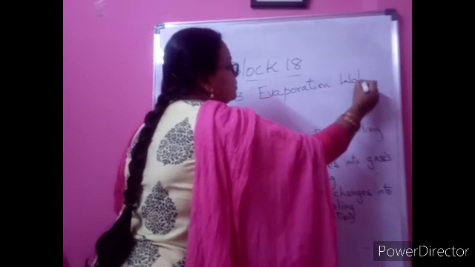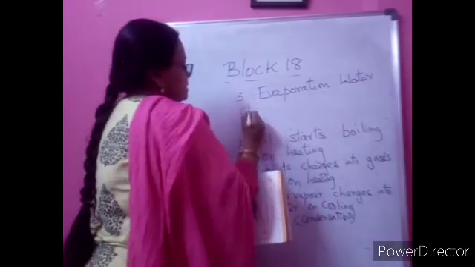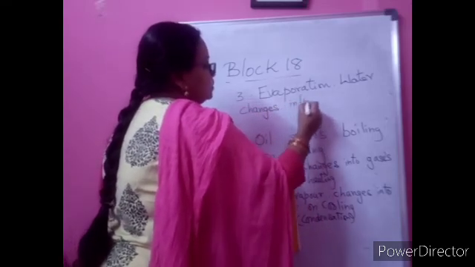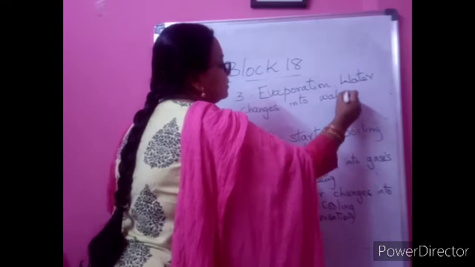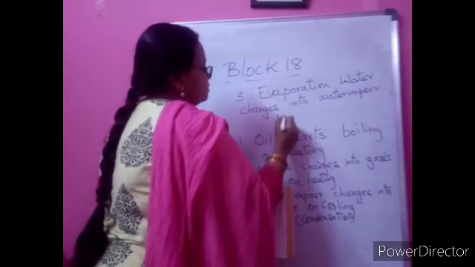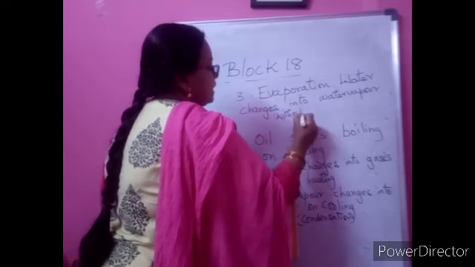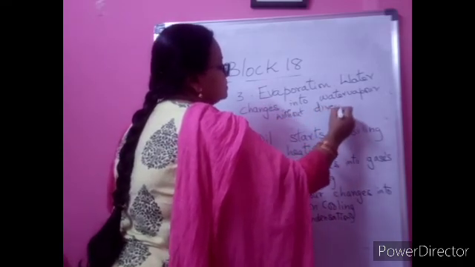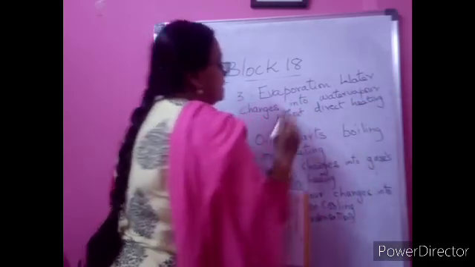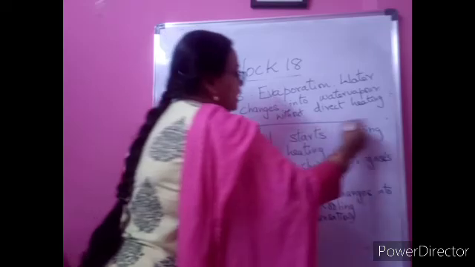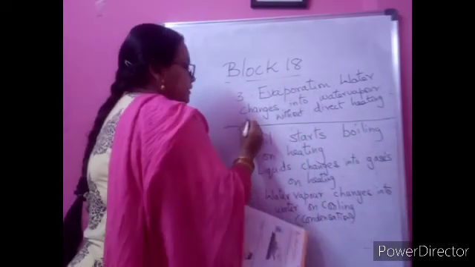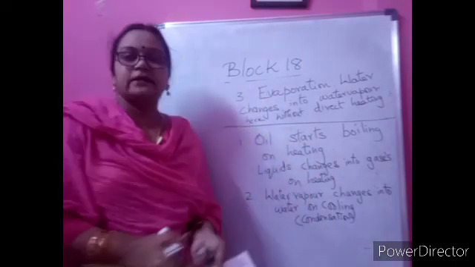Water changes into water vapor without direct heating. That is why it is evaporation.